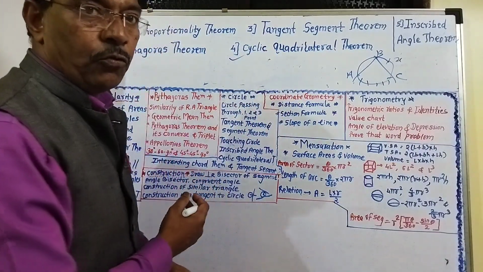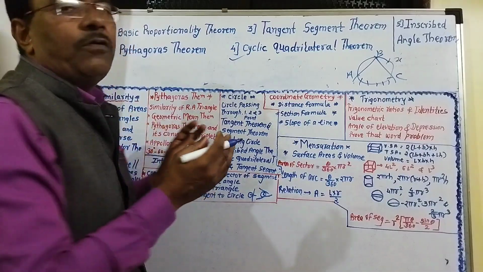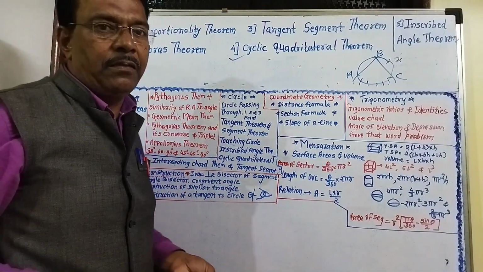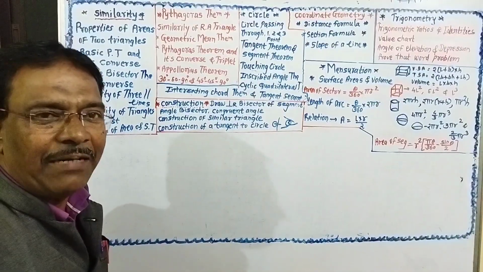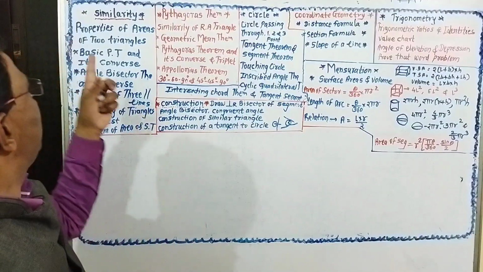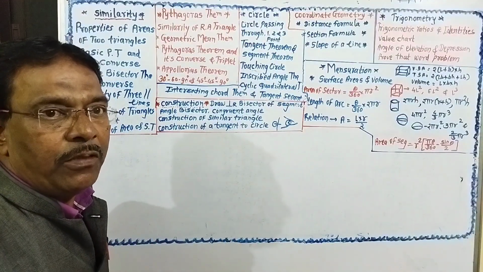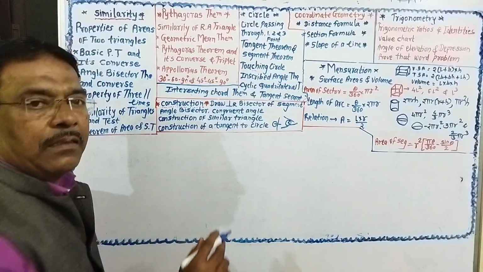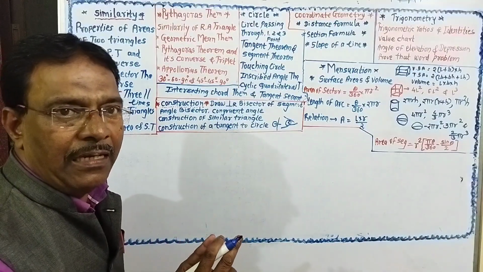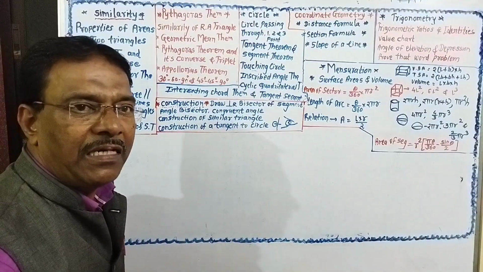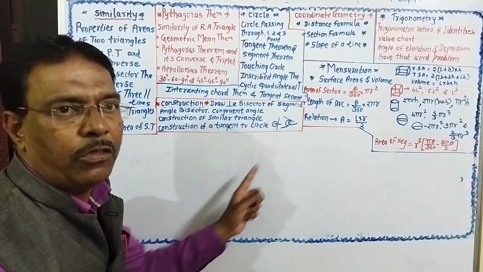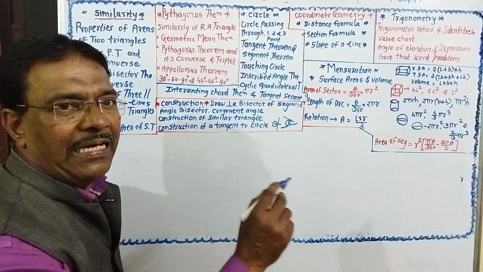So now we are going to study what we should know in each chapter. First chapter is similarity. In similarity, there is a question on the properties of areas of two triangles. The ratio of the areas of two triangles is equal to the ratio of the products of their corresponding base and height.